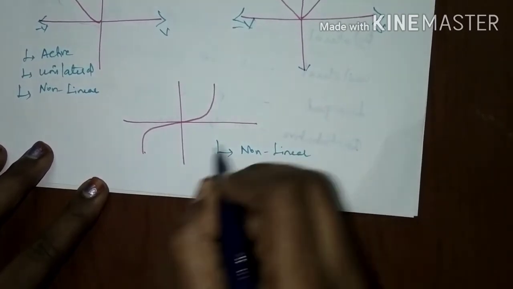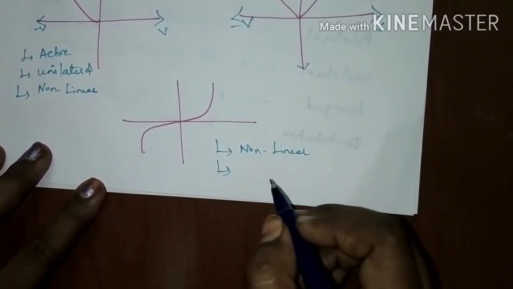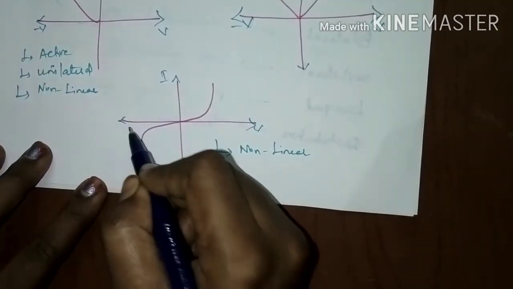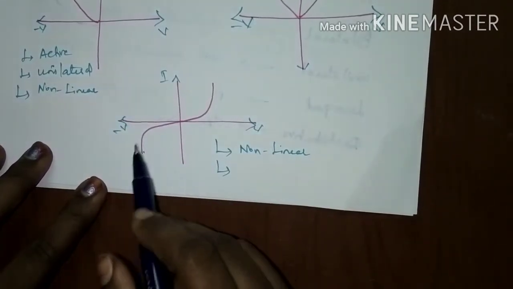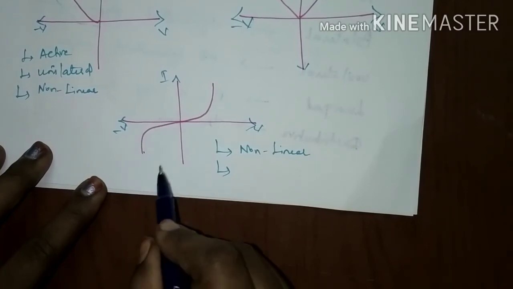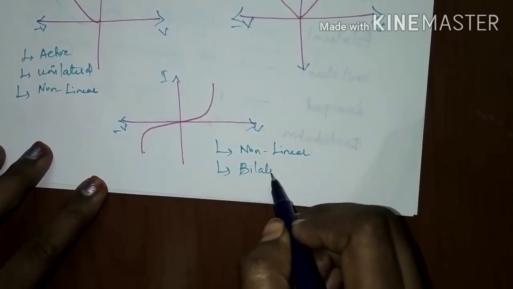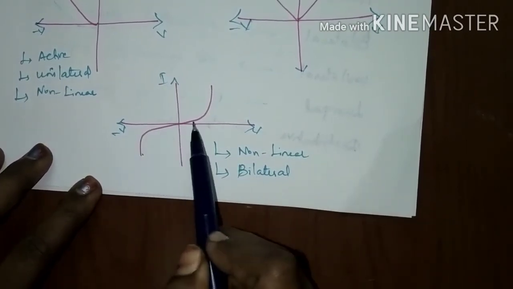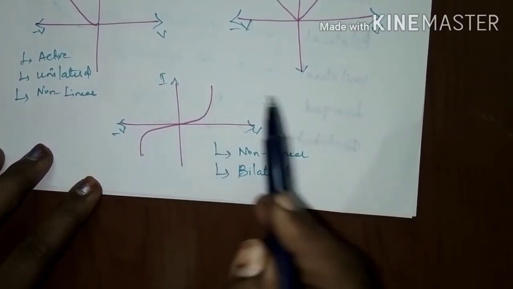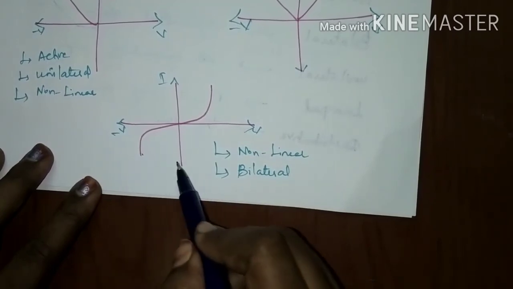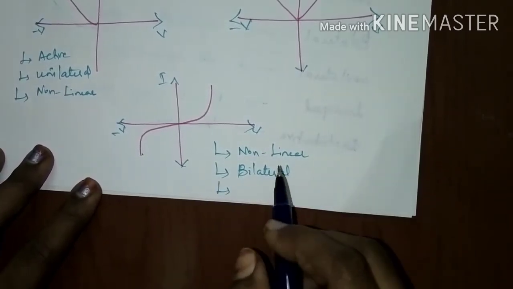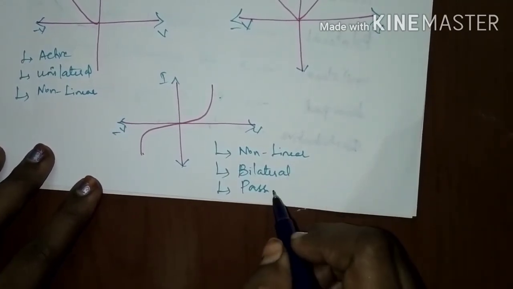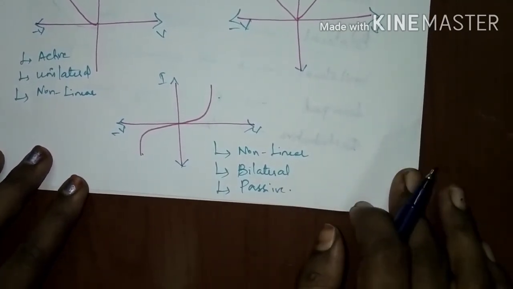It does not follow a straight line, but it is bilateral, right? It follows a symmetry. This is the voltage. It follows the same relationship between voltage and current, so it is bilateral. It follows the bilateral terms. It follows a symmetry, so it is bilateral. If you reverse the voltage, the voltage and current relationships are the same. But check whether it is active or passive. It is passive. It is in the first and the third quadrant. It is passive. Got it?